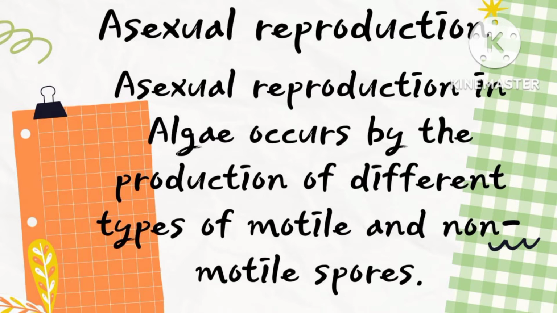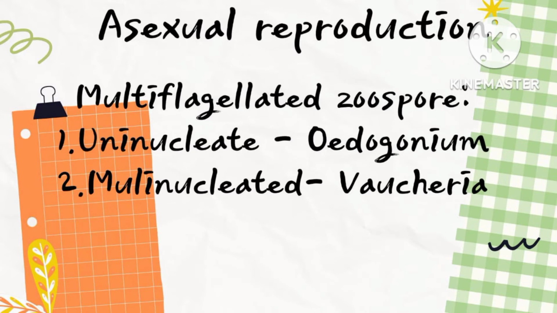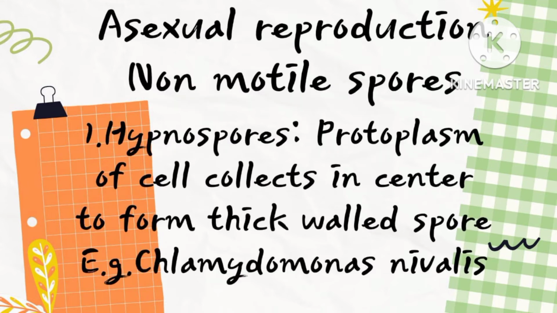Now moving on to asexual reproduction. Asexual reproduction in algae occurs by production of different types of motile and non-motile spores. Now coming to zoospores. Zoospores are motile spores with 2, 4 or many flagella. Biflagellated zoospores are found in Chlamydomonas and Ectocarpus, while quadriflagellated zoospores are found in the macrozoospore of Ulothrix. Zoospores can be multiflagellated. Multiflagellated zoospores can be uninucleate, example Oedogonium, or multinucleated, example Vaucheria.